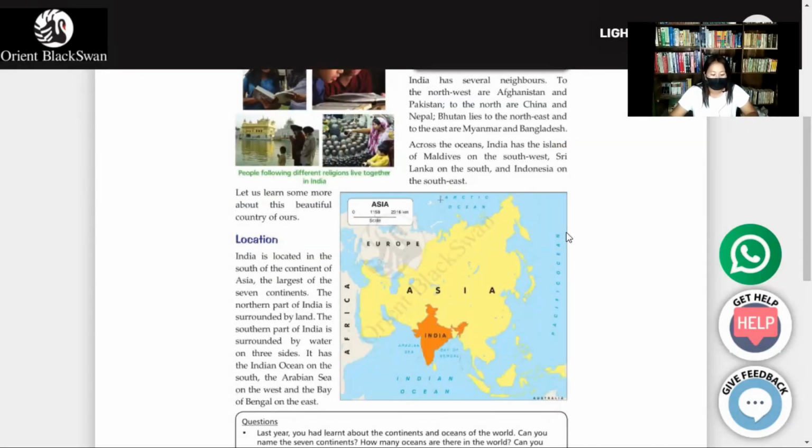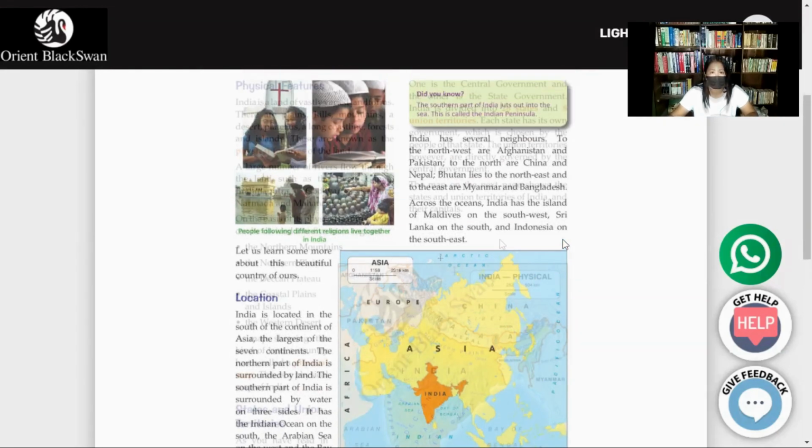Now, location. India is located in the southern part of the continent of Asia. It is the seventh largest country in the world. The northern part of India is surrounded by land. The southern part of India is surrounded by water on three sides. It has the Indian Ocean on the south, the Arabian Sea on the west, and the Bay of Bengal on the east.